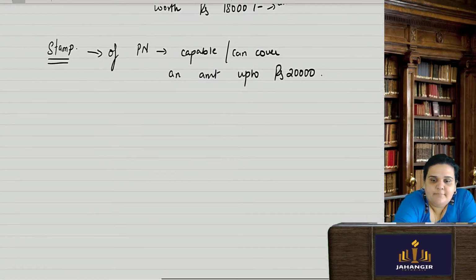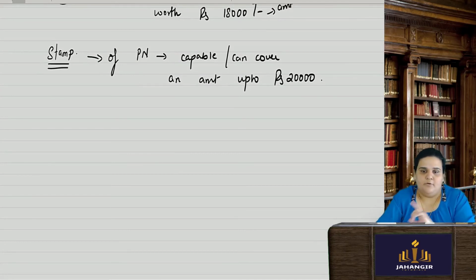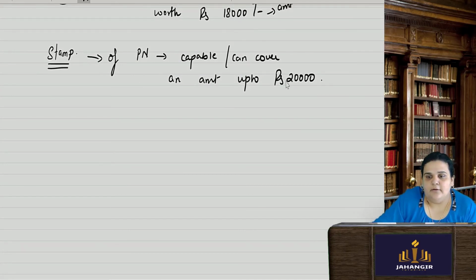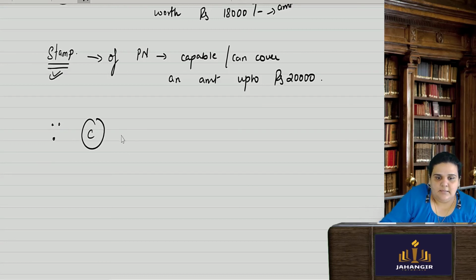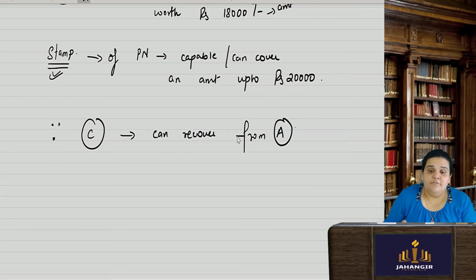Alright. But the stamp was proper. Stamp was within the amount. Stamp was within 20,000, no? So 18,000 amount was there. So therefore, here, since it was properly stamped, C can recover from A. He can recover from it, even though A had told B specifically that I will pay only up to 15,000. Even then, C is the holder in due course. He can recover the amount from A.